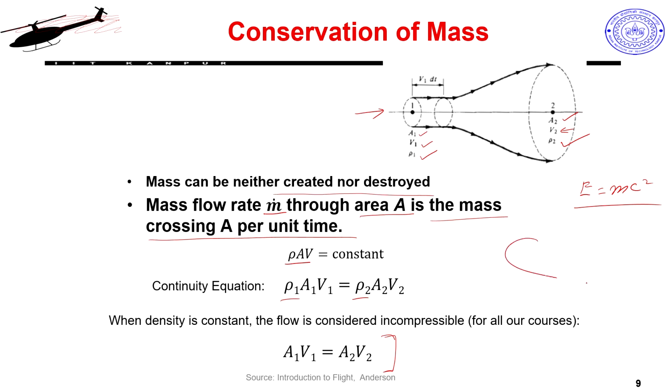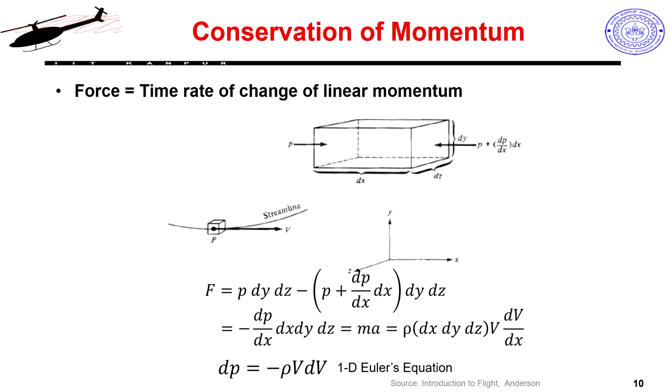So, if I draw my airfoil again, and look at how my flow is coming through, this area has a convergent kind of design, which will immediately accelerate my flow here, and that is what creates my suction. So, that was the basic conservation of mass. Then we have conservation of momentum, which is basically Newton's law, but if I derive Newton's law for fluid, it ends up becoming what is called the 1D Euler's equation, which relates my pressure and my velocity field.